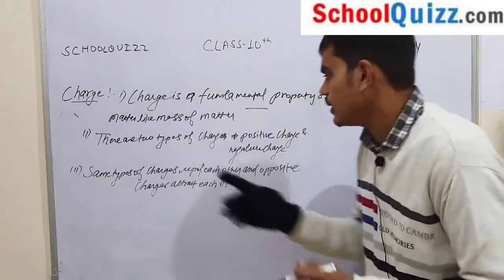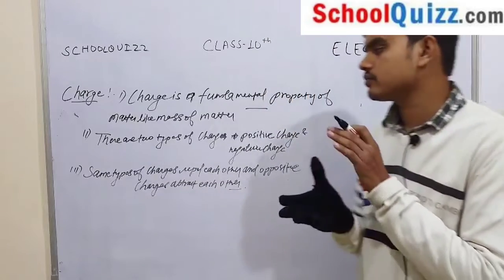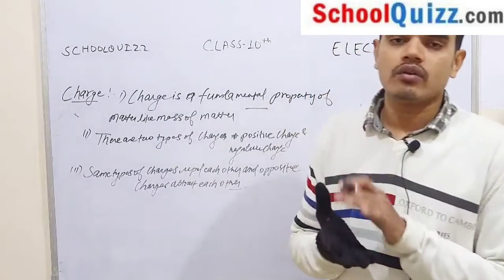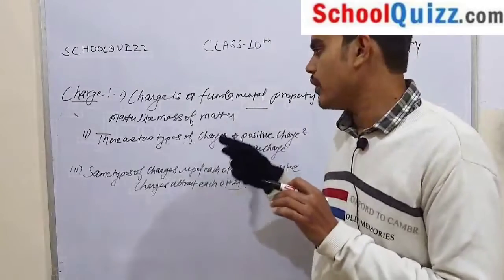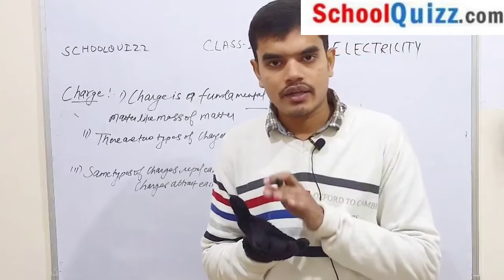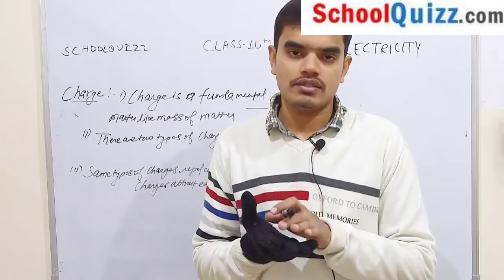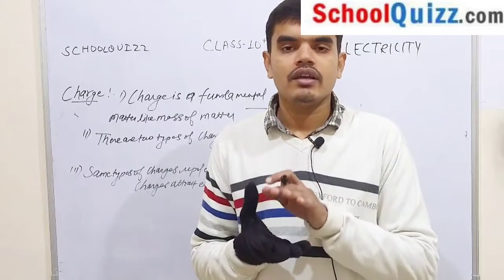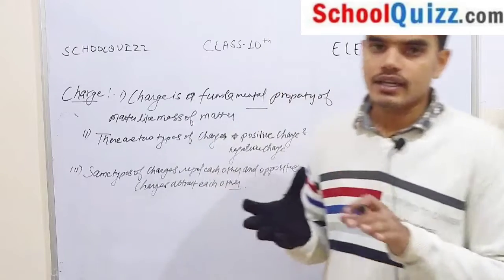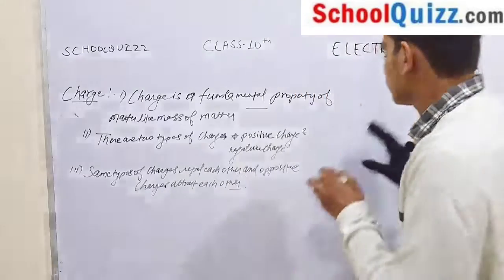Now what is the second point? There are two types of charges, positive charge and negative charge. In this universe everything, whether it is a small particle, a small atom or a big planet, has some mass. In the same way, everything, either a small unit like an atom or a big planet, has some charge.